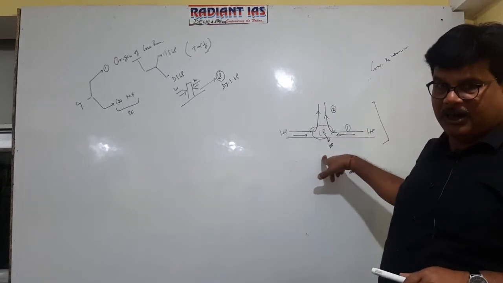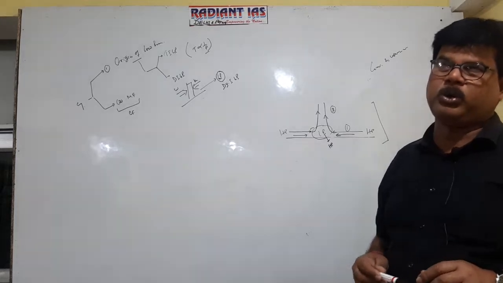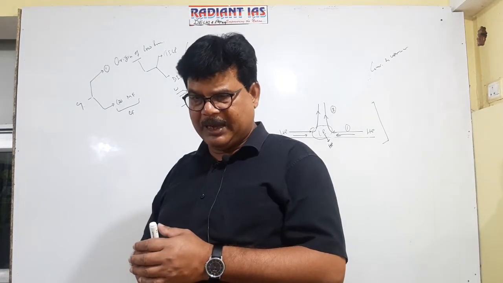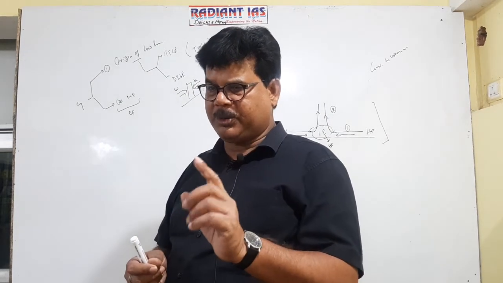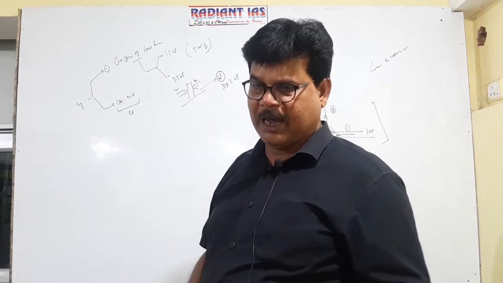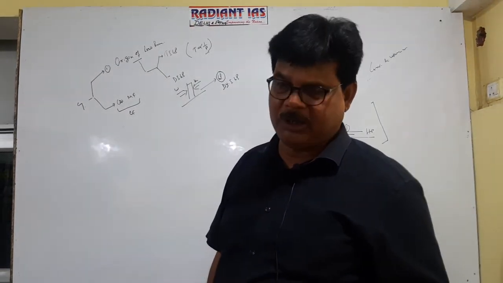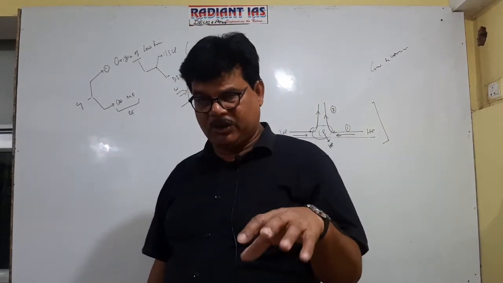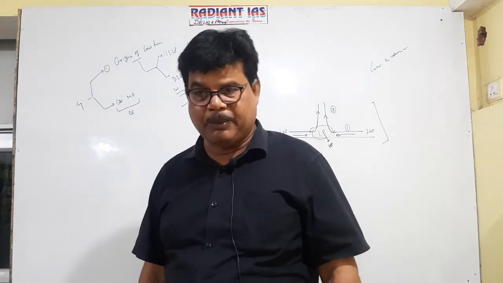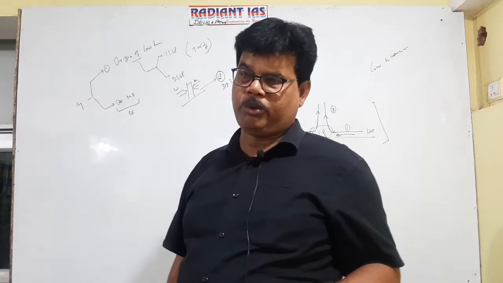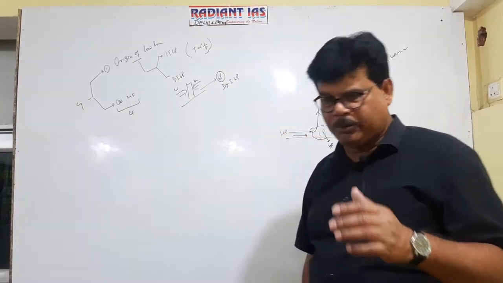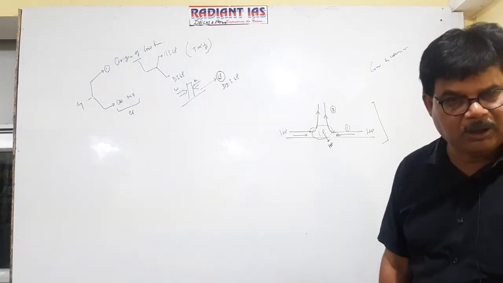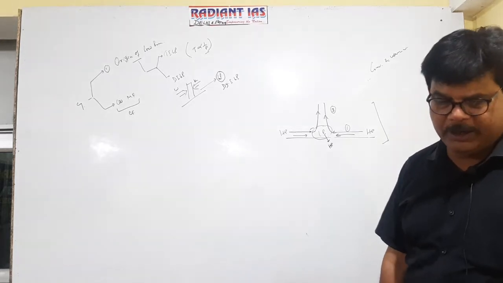That's why UPSC raised the question, probably in the 2011 or 2012 prelims, that cyclone is defined as the system of wind having: first option, low pressure surrounded from all sides by high pressure; second, high pressure surrounded from all sides by low pressure; third, divergence and descent of the wind; and fourth option was convergence and upward upliftment of the wind, and this was the true answer. So cyclone is defined as the convergence and upward upliftment of the wind.